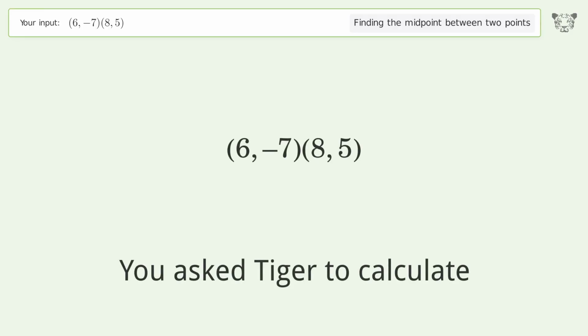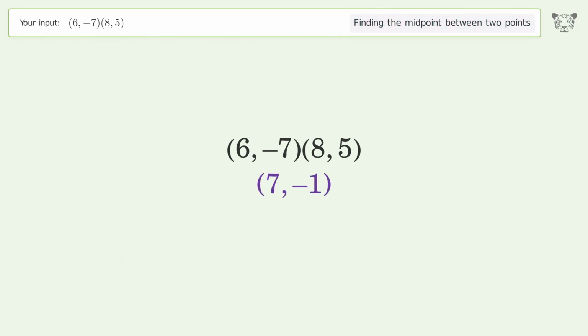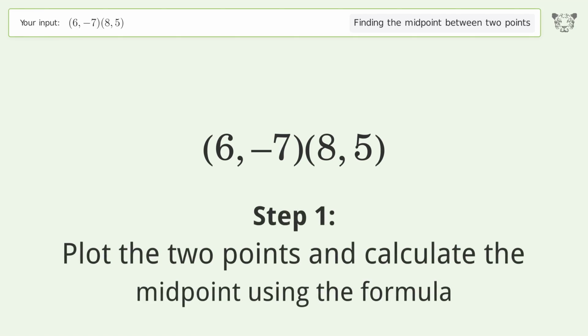You ask to calculate. This deals with finding the midpoint between 2 points. The midpoint between the 2 points is 7, -1. Let's solve it step by step. Plot the 2 points and calculate the midpoint using the formula.